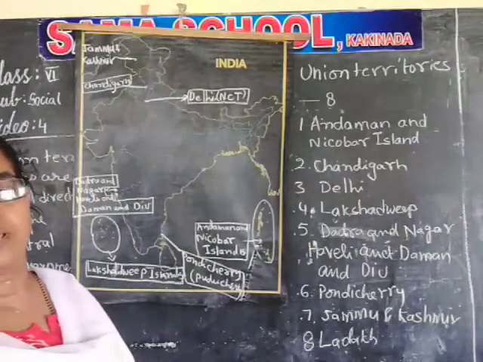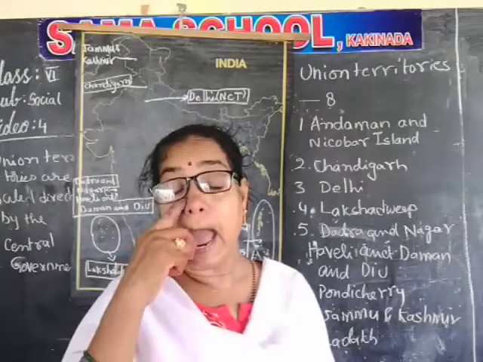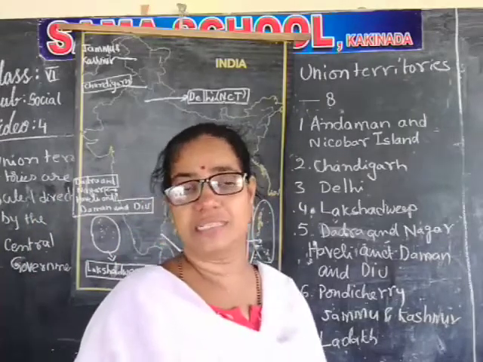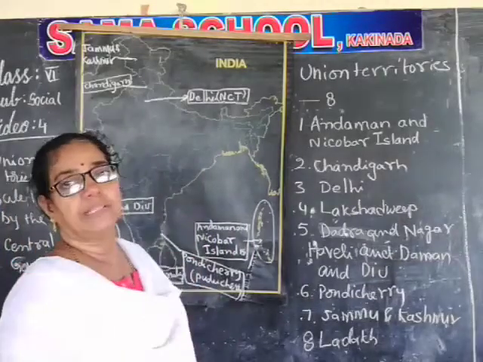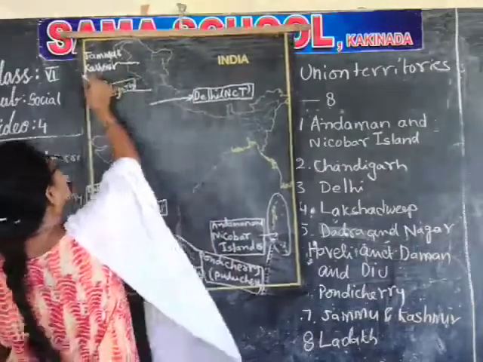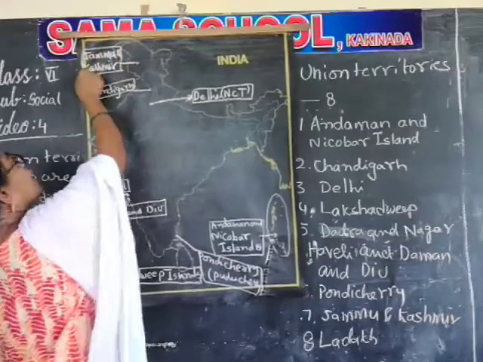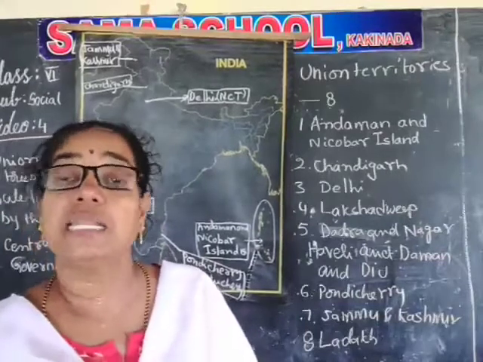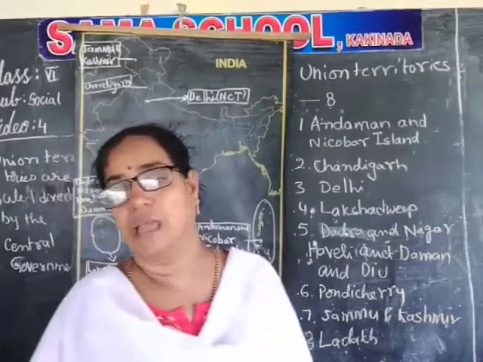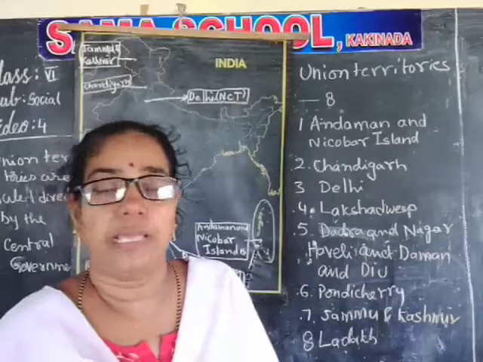One is Jammu and Kashmir, another is Ladakh. The state government is cancelled and made union territory, and both are controlled directly by the central government. So there are two capitals for Jammu and Kashmir, Srinagar and Jammu. Srinagar is the capital in the summer season, and the winter capital is Jammu.